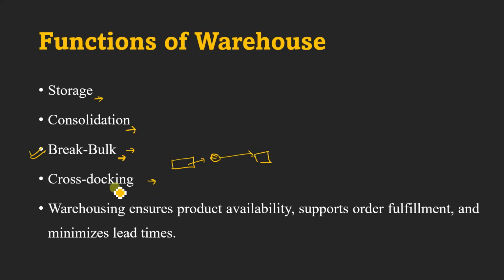So in cross docking, the inventory stock is less. Suppose this is the warehouse and this is the inbound logistic, we just collect them and separate them. At the same time, we proceed to the outbound logistic. So the stock keeping unit is very less. This is the benefit of cross docking.